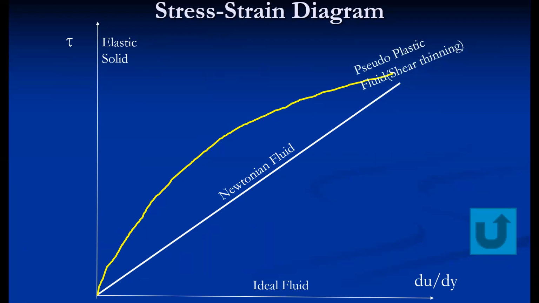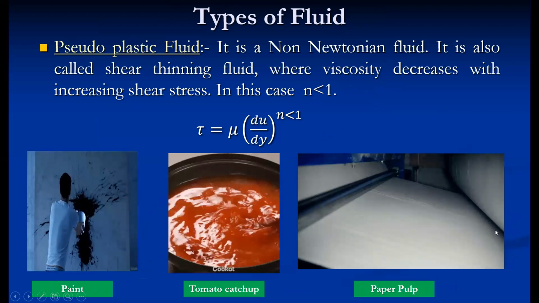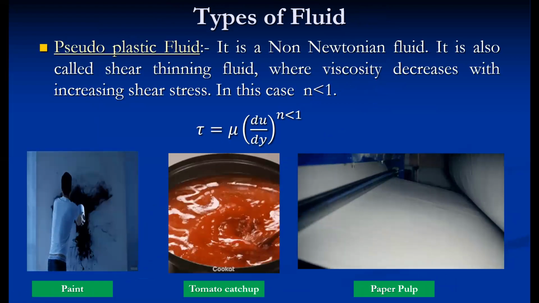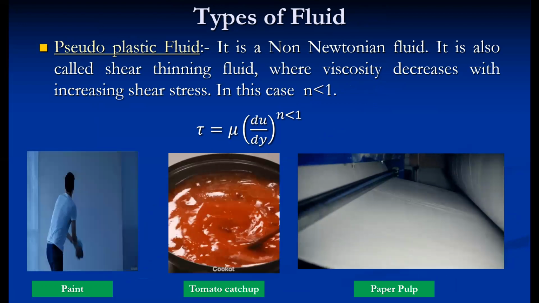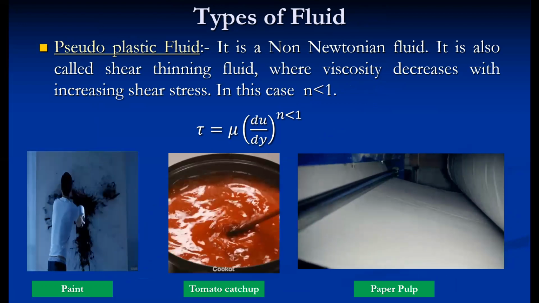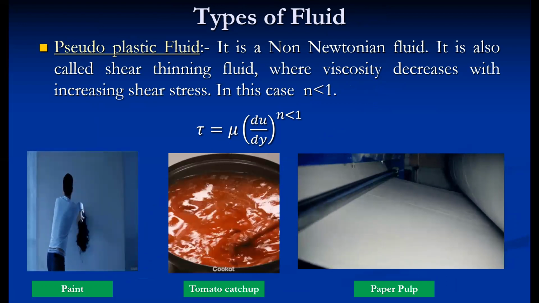And another name for it is a shear thinning fluid, because with the application of shear stress, the fluid becomes thin. That's why it is called a shear thinning fluid. We have already seen these examples: paint, tomato ketchup, and paper pulp. These are the examples of shear thinning fluid. We have to remember in shear thinning fluid, the N value is less than 1.